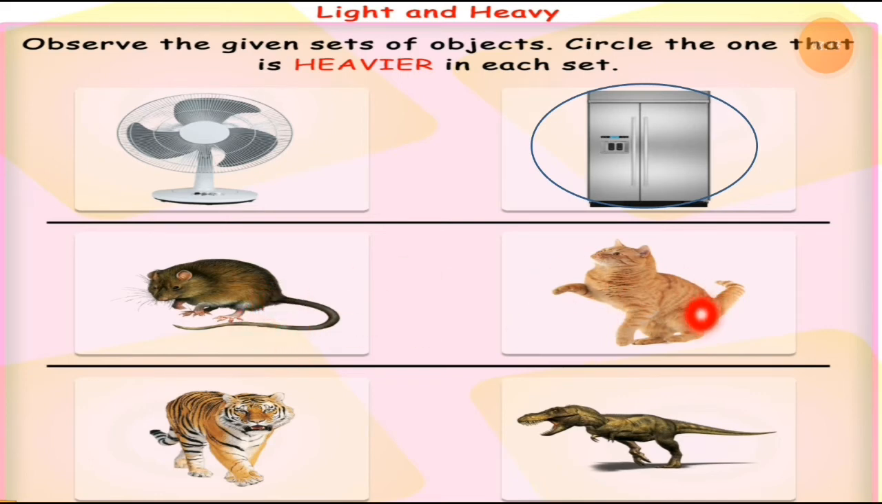Here is a mouse and a cat. There is no discussion needed, because the mouse is a small animal and the cat is big compared to the mouse, right? The cat is obviously bigger and heavier than the rat, right? So we have to put a circle on the cat because the cat is heavier compared to the rat. Okay. Now the next thing is a tiger.